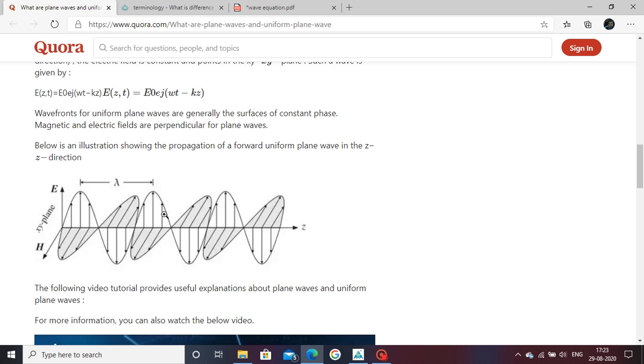This shows the electric field component, and the shaded part of the diagram is the magnetic field component.